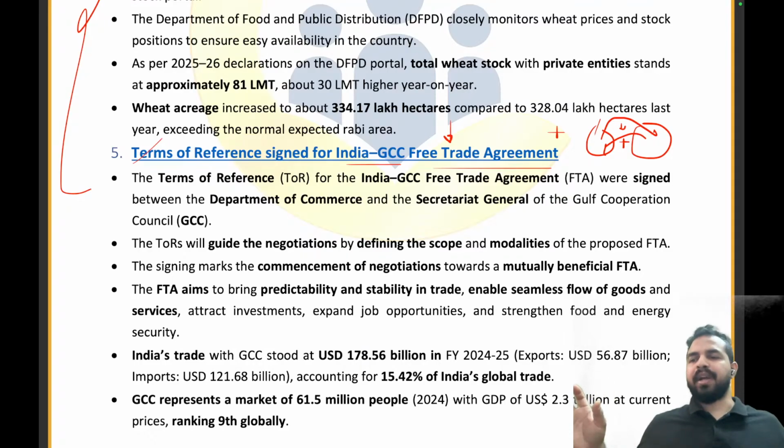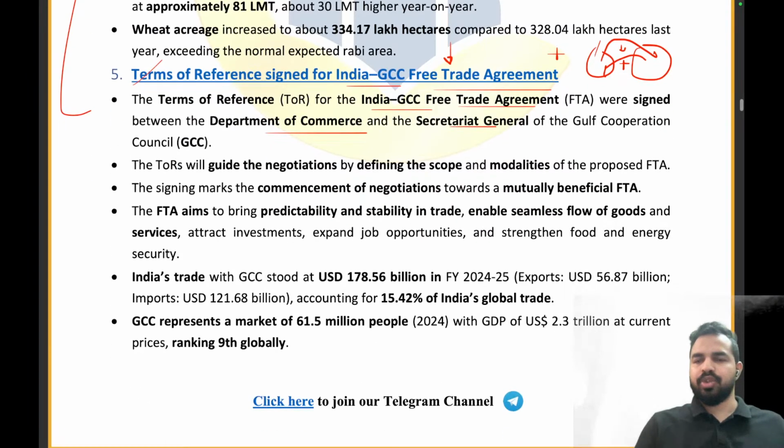Similarly, when two partners are going to make a deal, before signing the deal they do the homework that these are the XYZ topics that we will be discussing while finalizing the deal. And these terms are called the terms of reference. So the terms of reference for the India and Gulf Cooperation Council Free Trade Agreement have been signed. India is going to have a free trade agreement with the Gulf Cooperation Council, and for that they have signed a terms of reference between the Department of Commerce and the Secretariat General of the Gulf Cooperation Council. Now this reference document will guide the negotiations by defining the scope and modalities of the proposed FTA.